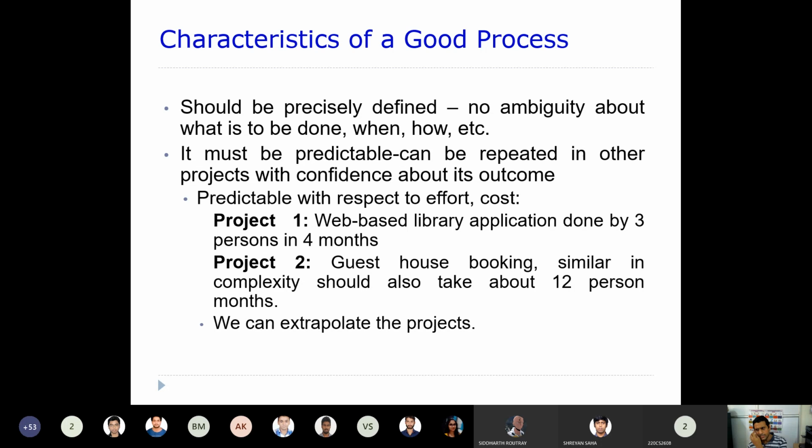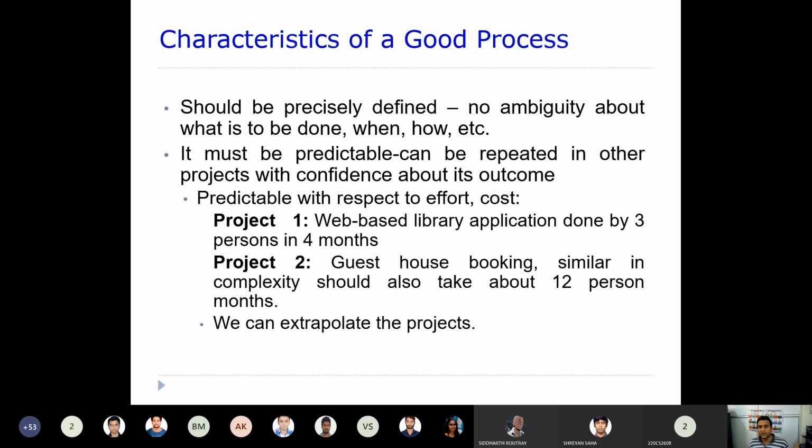Now we will see some characteristics of a good process. So I said we follow some process, but what are the characteristics of a good process? It should be precisely defined.